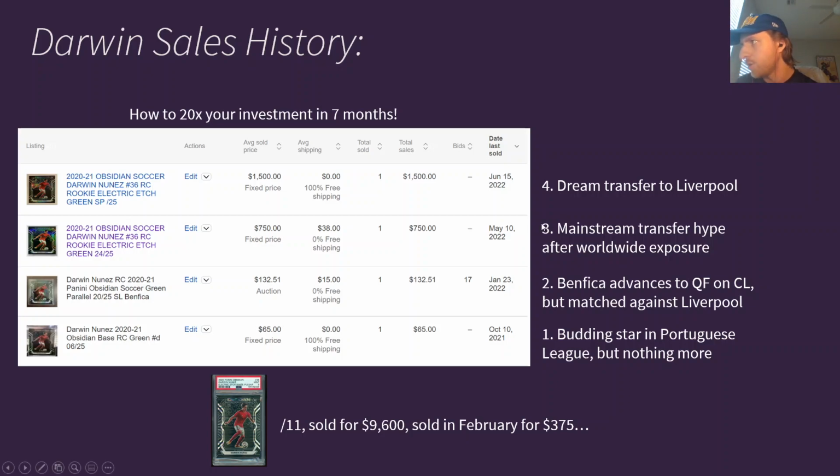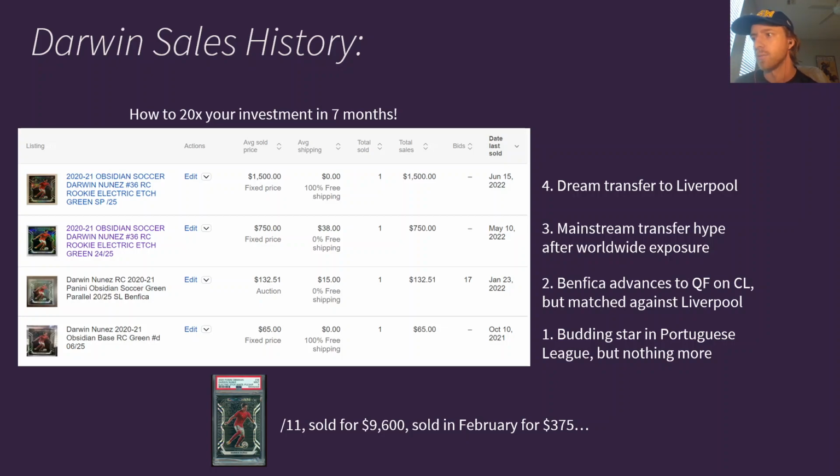So then we move into phase 3, which is when we get to the mainstream transfer hype after worldwide exposure. This happens in May of 2022. So after playing against Liverpool, I believe he scored a goal or two in that tie. He starts getting a lot more headlines around the globe. People start really looking at his numbers in the Portuguese League. Everybody starts talking about him from a transfer perspective. Where's he going to go? He's going to be this world-class striker at one of the top clubs in the world. And so the hype machine starts building and building for him, when before he was just some random star in the Portuguese League.